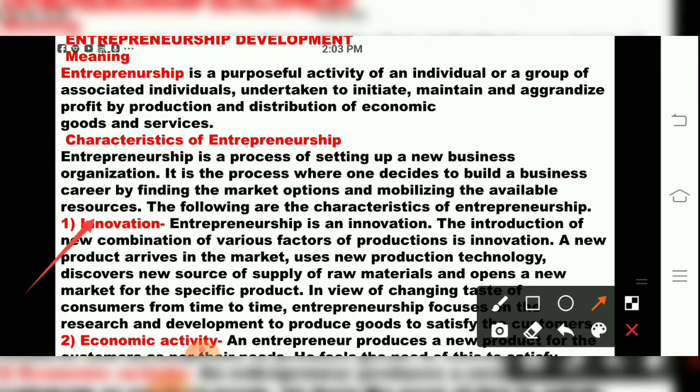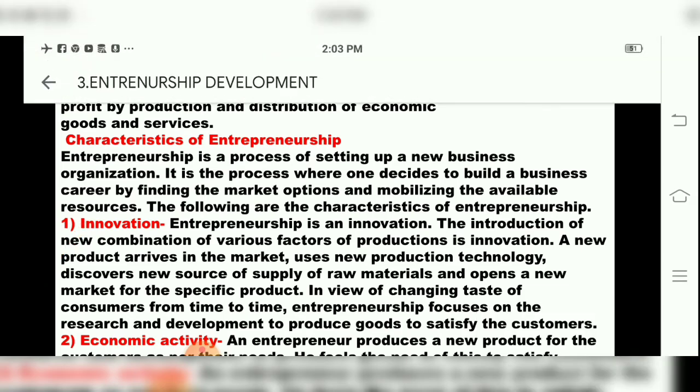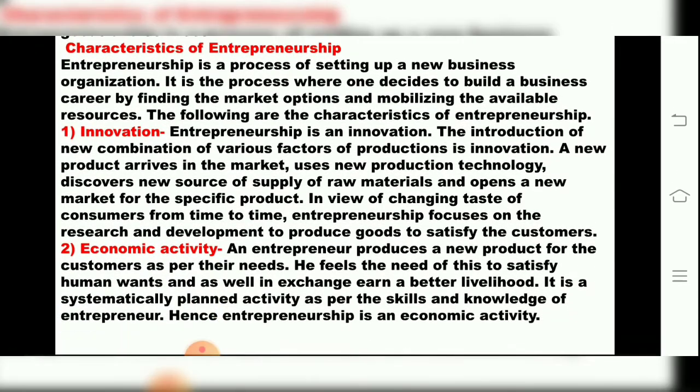The first one is innovation. Entrepreneurship is an innovation. Innovative means having new ideas, concepts, new things in mind. The introduction of a new combination of various factors of production is called innovation. A new product arrives in the market, uses new production technology, discovers a new source of supply of raw materials and opens a new market for the specific product. In view of the changing taste of consumers from time to time, entrepreneurship focuses on research and development to produce goods to satisfy the customers.